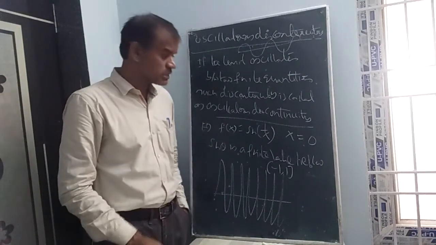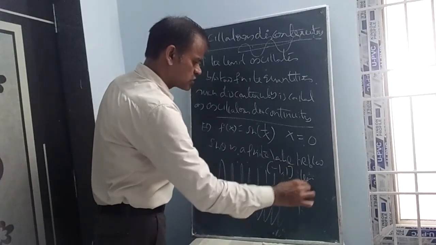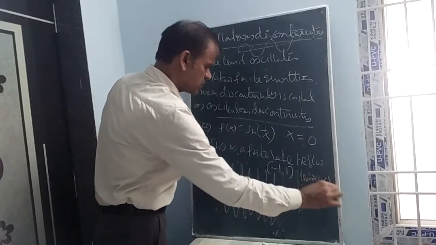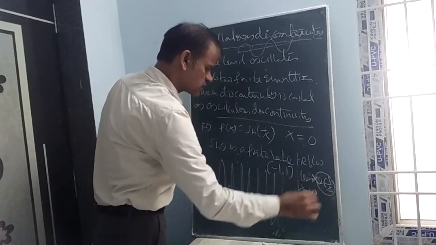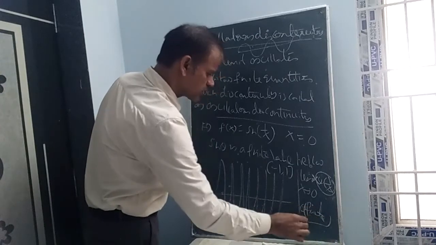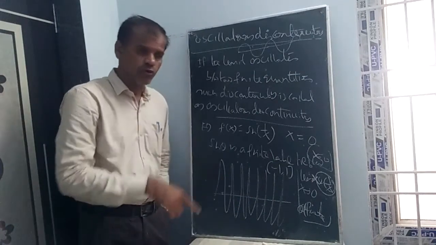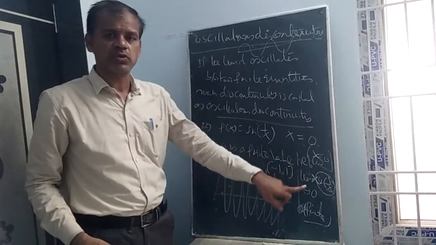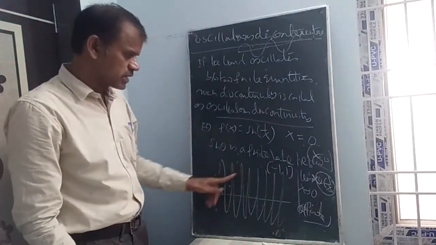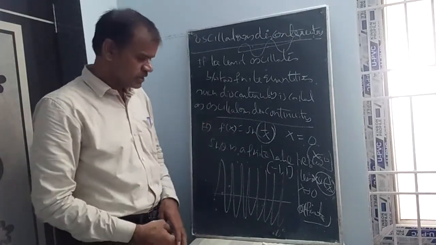This is also continuous we can say, but it is sin 1 by x. If we are substituting here, limit x tends to 0, x into sin 1 by x, then you can say this is x, 0, into a finite value. Easily you can say the value is 0, so at x equal to 0, f of 0 is equal to 0. So directly you can say, whether it is x or x square or x cube, anything, the oscillatory discontinuity becomes continuous. But whenever it is oscillating, depending upon the reciprocal concept, you need to say this is oscillatory discontinuous.